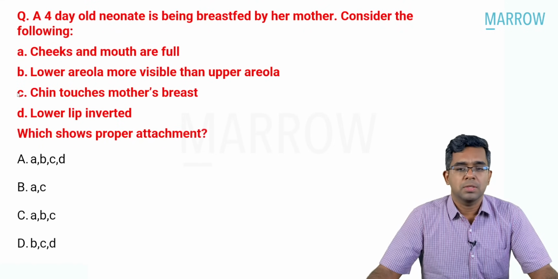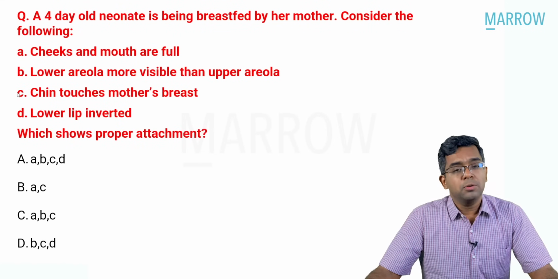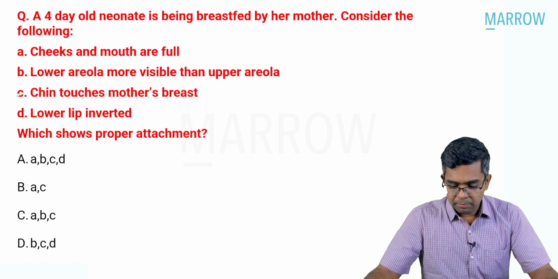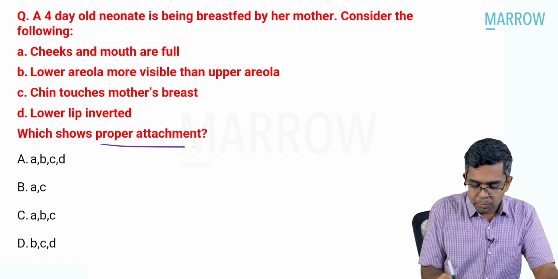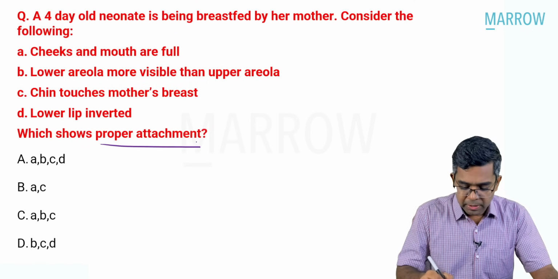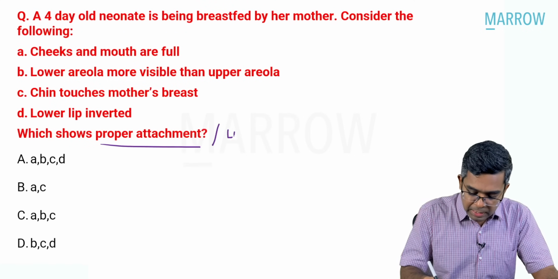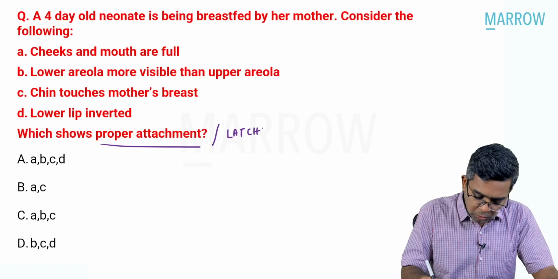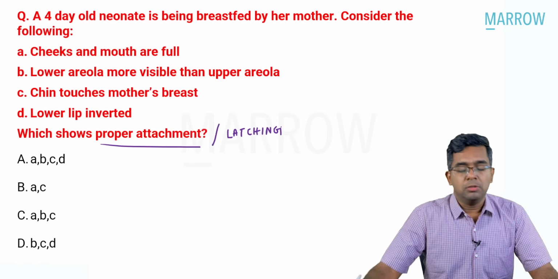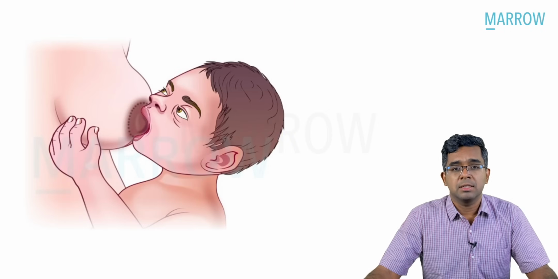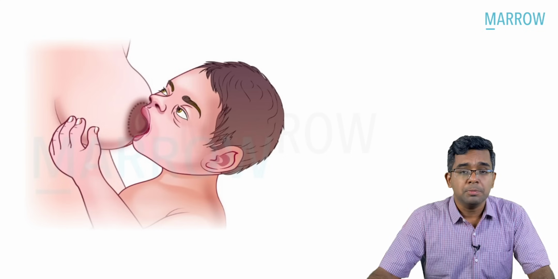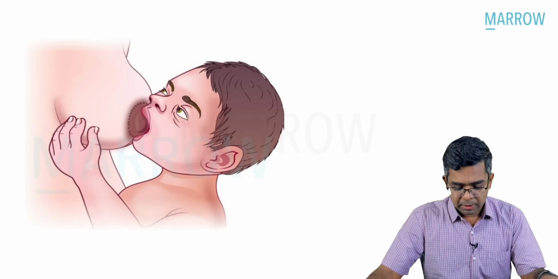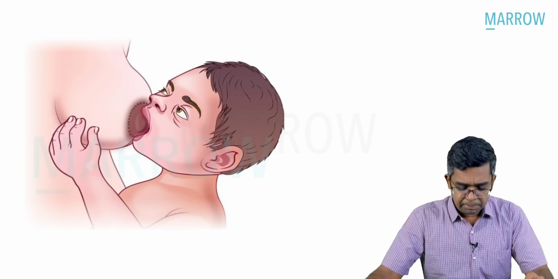Moving on to the next question. A 4-day-old neonate is being breastfed by her mother. Consider the following and tell which of the following shows proper attachment. Signs of proper attachment. It's also called by this name, latching. Okay. Now, first let us look at the picture itself. This is the correct way of describing the correct attachment or latching at the time of breastfeeding. Can you see some important points in that picture?